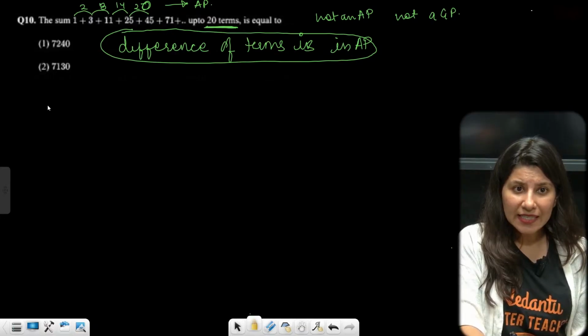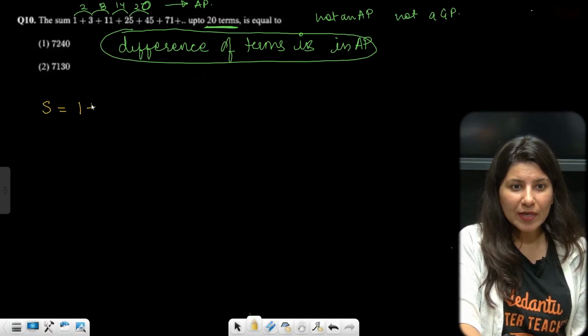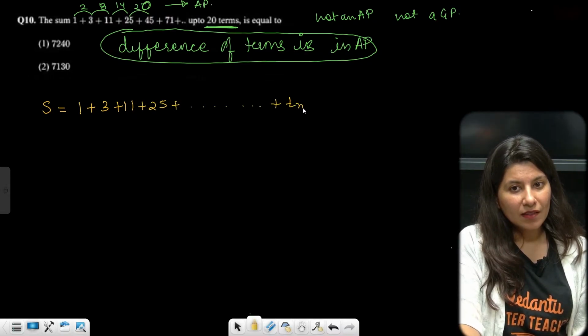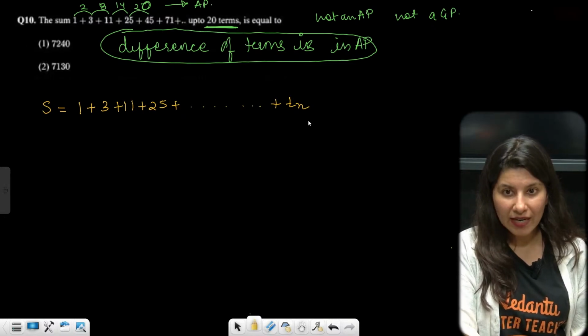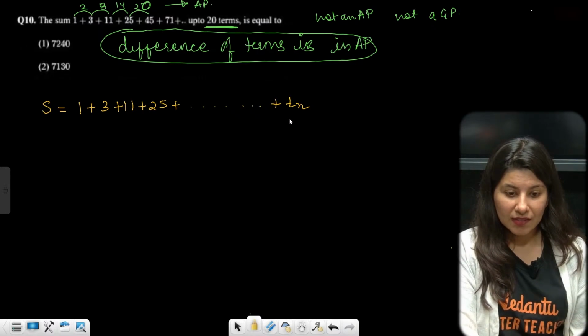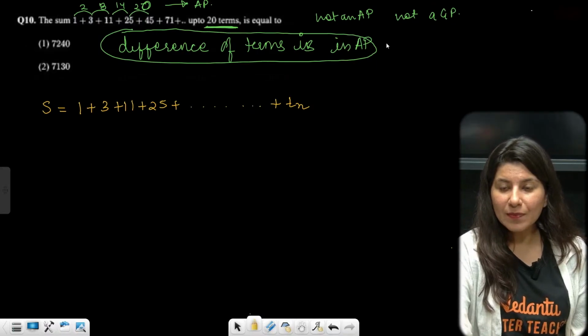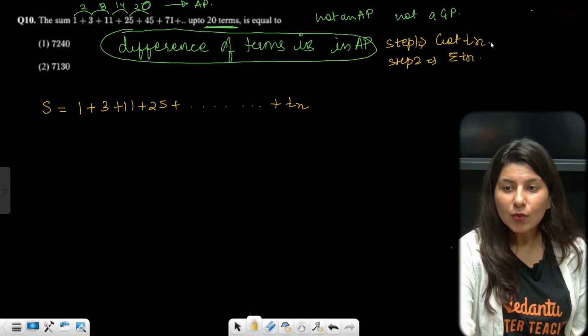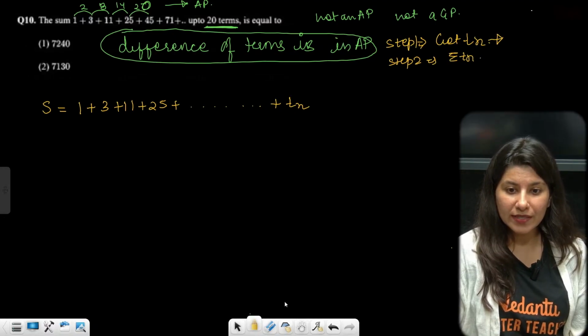The very first thing is you have to write S is equal to 1 plus 3 plus 11 plus 25 and all the way up to Tn. Let's generalize it. You want Tn. So step 1 is to get Tn. Step 2, apply sigma on Tn. Now how to get Tn? That is also a process.